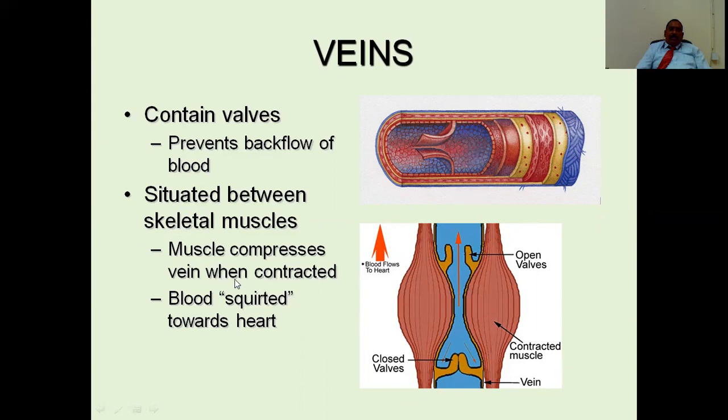Muscle compresses the veins, and when the muscle contracts, blood speeds towards the heart. You know that you have the calf muscle, the soleus muscle, gastrocnemius and soleus muscle. Whenever this muscle contracts, the blood will flow from the lower limb to the upper body, and this is called the peripheral heart.